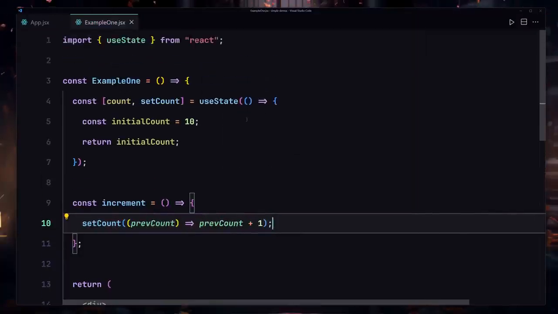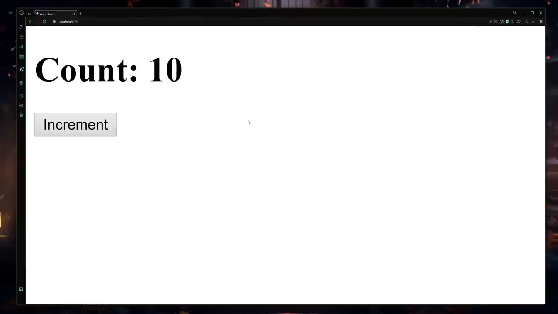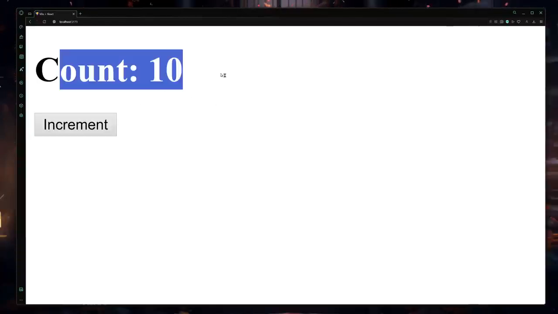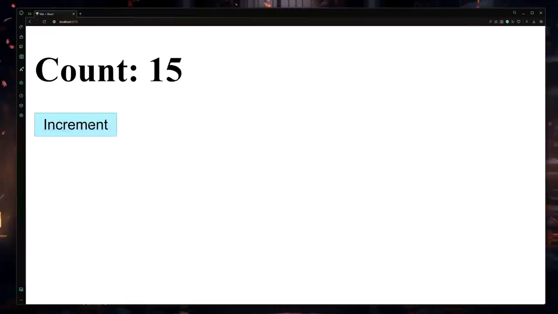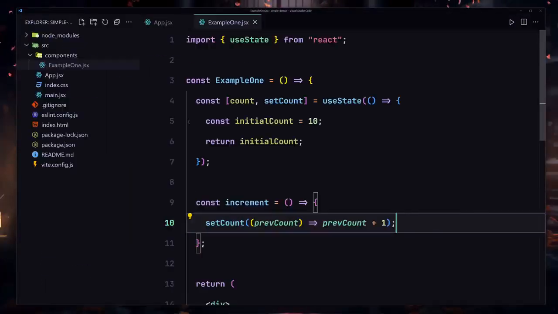Now I'm going to save my file, and as soon as I save my file and refresh, here you can see it's going to give us 10 as the initial value for this count. So now I can totally increment there and I can do whatever I want with that. So yeah, that was example number 1.